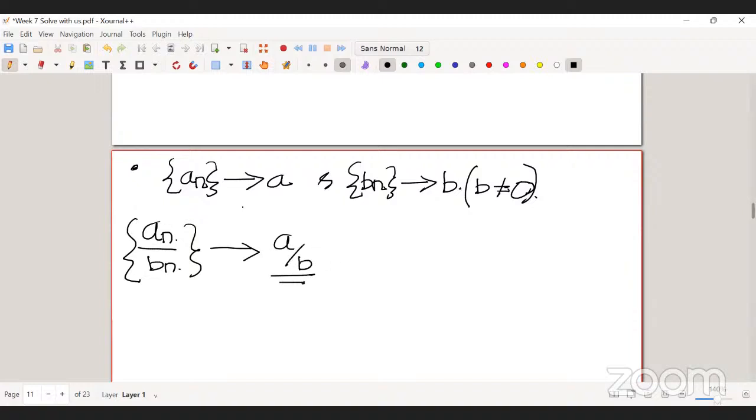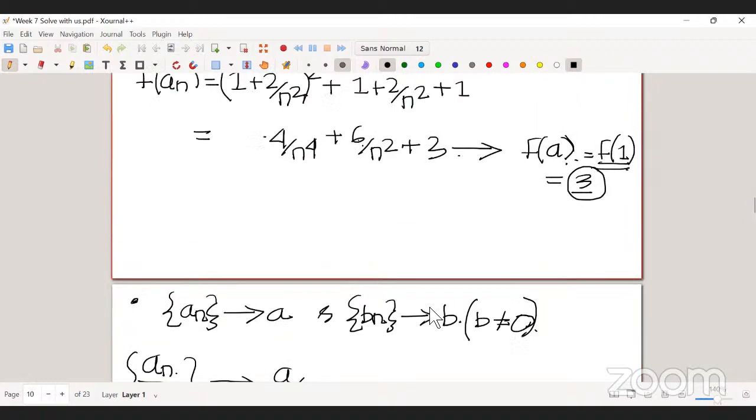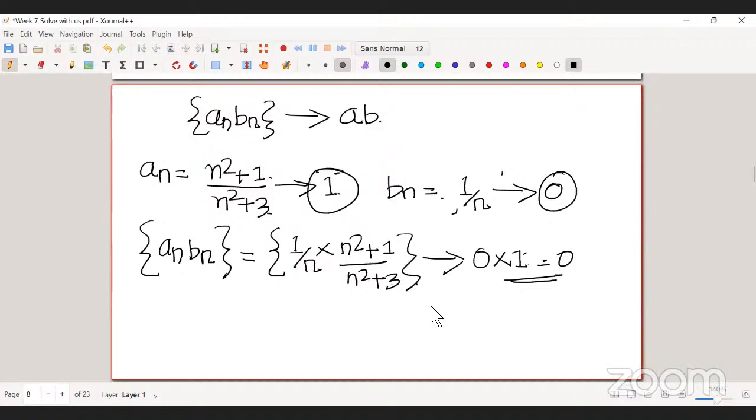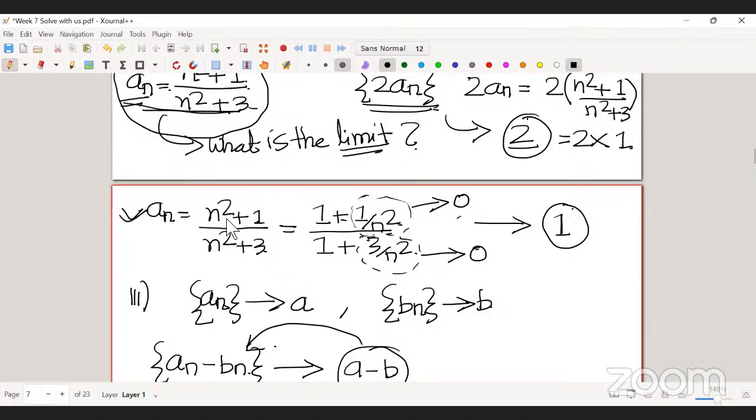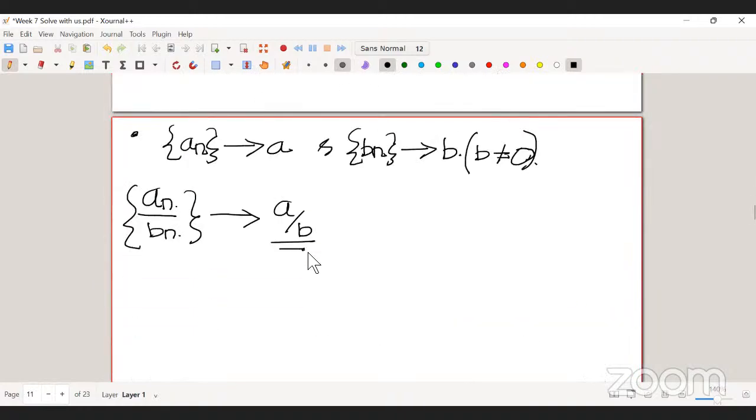Okay. So for example, if you want to see this one, suppose you take this sequence. Here we have considered this sequence An, which is n square plus 1 by n square plus 3. So this I can write as 1 plus 1 by n square, and 1 plus 3 by n square.